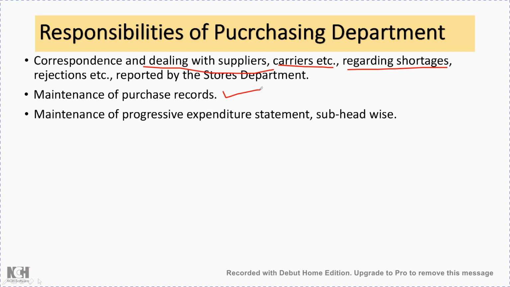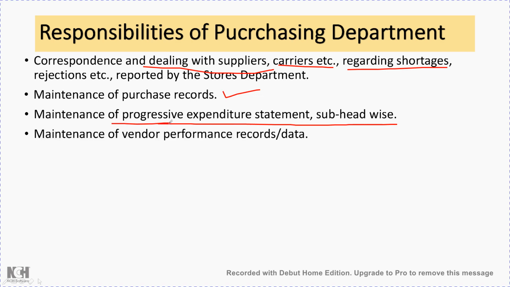Then maintenance of progressive expenditure statement subhead wise. Whatever has been purchased, we can say there will be cumulative expenditure incurred in the purchase of various equipment or components required by different project works. So there has to be a proper register maintained for progressive expenditure, subhead wise.